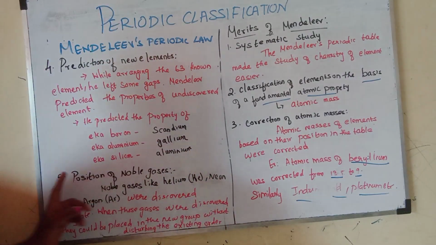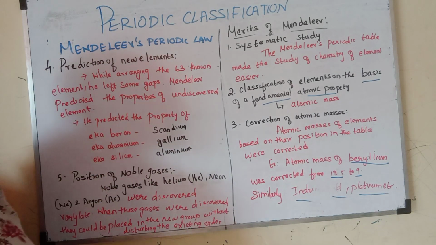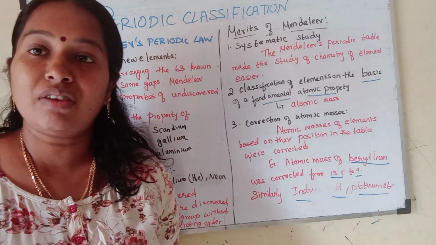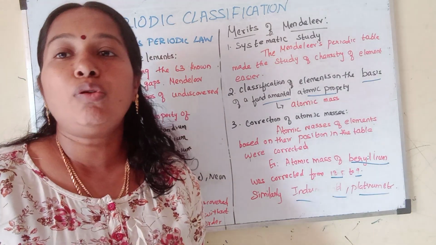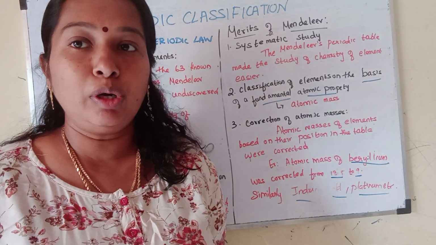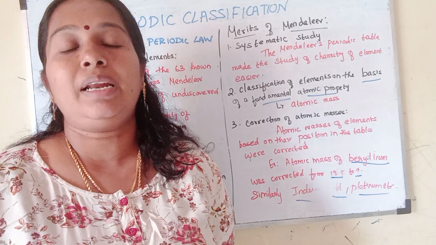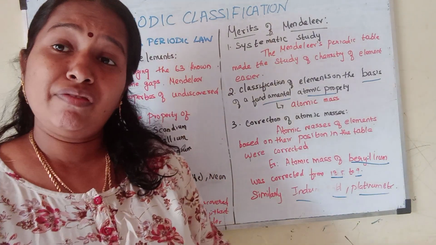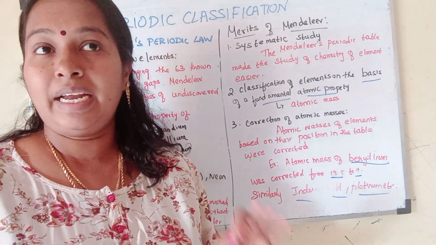So with this, what question can be asked? What is the reason why the noble gases were discovered very late? We know that the noble gases are inert. They could not react with other elements, and they are very rare in the environment.